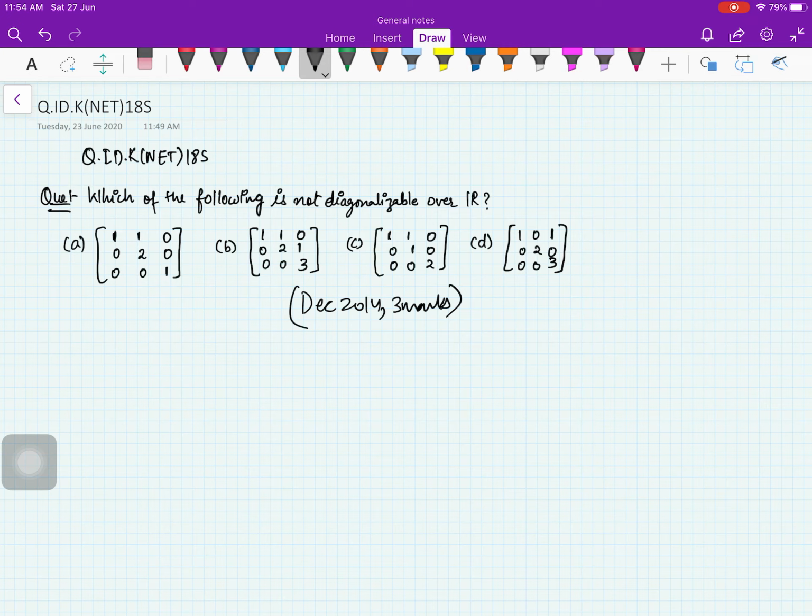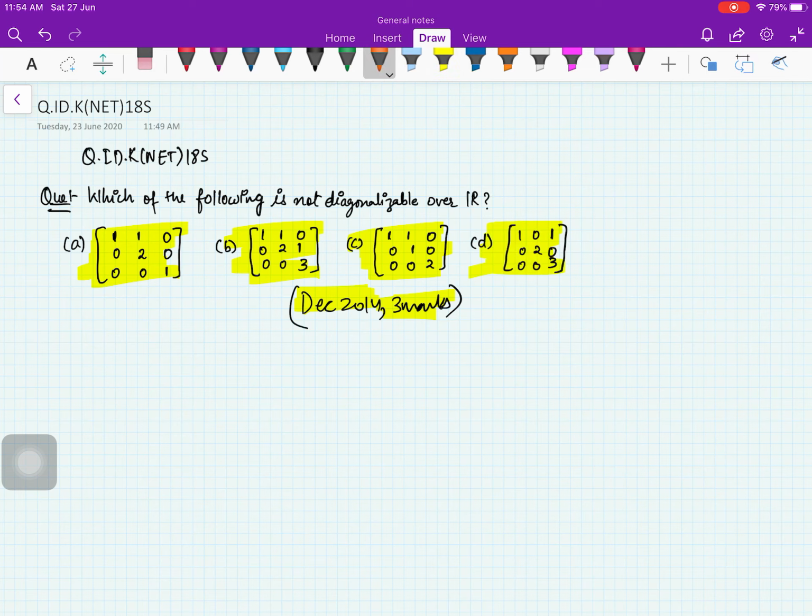Here we have a series of previous year's UGC NET questions, and right now we are focusing on linear algebra. This particular problem was there in December 2014 and it was of 3 marks. The question is, which of the following is not a diagonalizable matrix over R? You are given 4 matrices and you are asked which one is not diagonalizable.